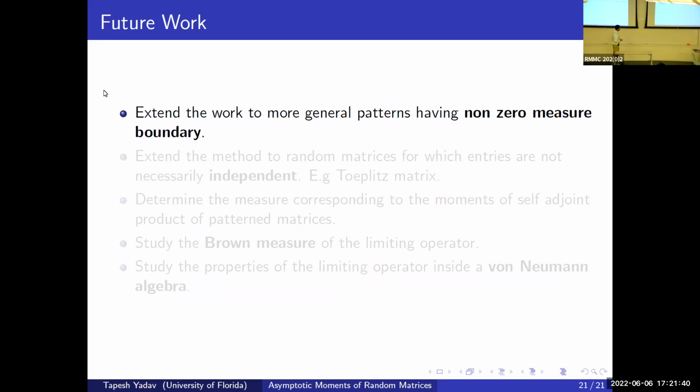What we can do in future is to extend the work to more general patterns having non-zero measure boundary. So this part is very interesting. The reason we were restricting to things with zero measure boundary was because there was no framework.